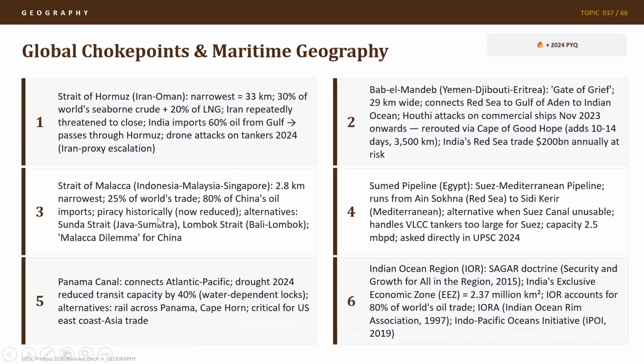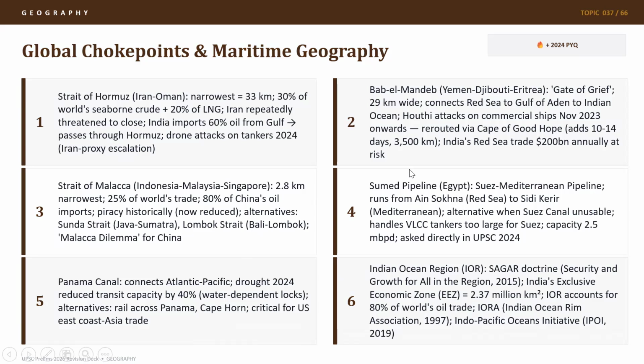Piracy is historically low, in fact, very reduced in recent times. The alternatives to Strait of Malacca are Sunda Strait, Lombok Strait. So, as I told in my previous videos also, you should go through that entire region of Southeast Asia on maps and you should go through the different seas, islands, and countries. You should be able to arrange them from north to south and east to west so that you not only know the names of those places, but also you know exactly where those straits, those seas, and those countries exist.